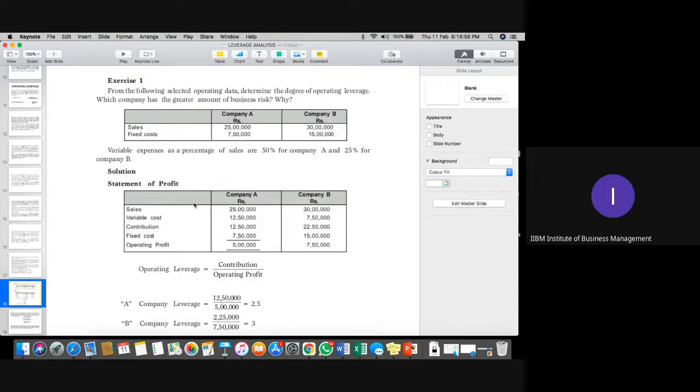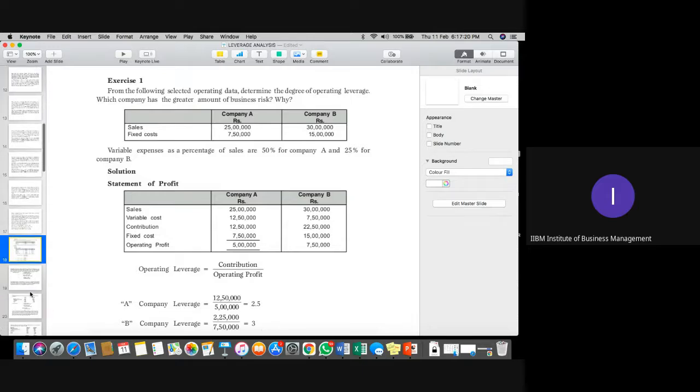How to do that? Sales minus VC is contribution, minus FC is operating profit. Similarly for B as well. Now, operating leverage for A is contribution upon EBIT, that is earning before interest and tax, 2.5. For B it is 3.